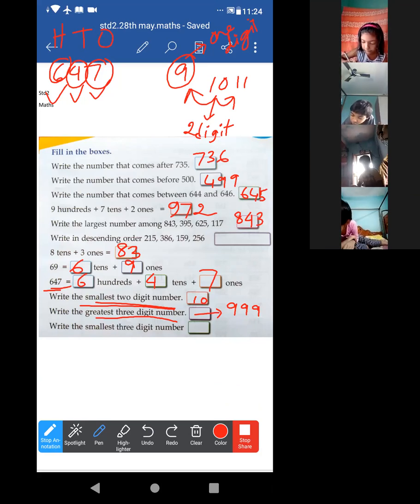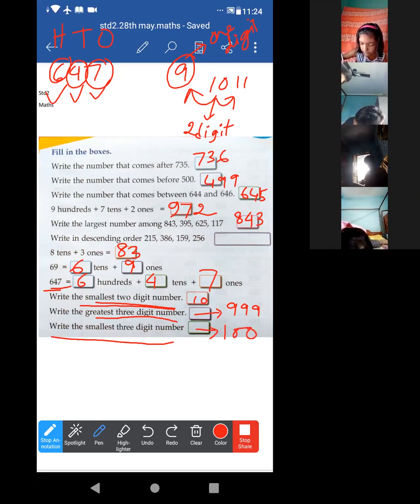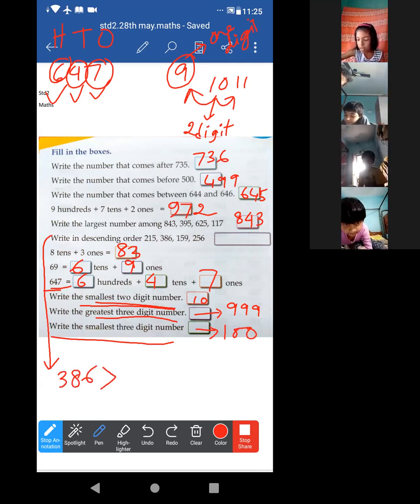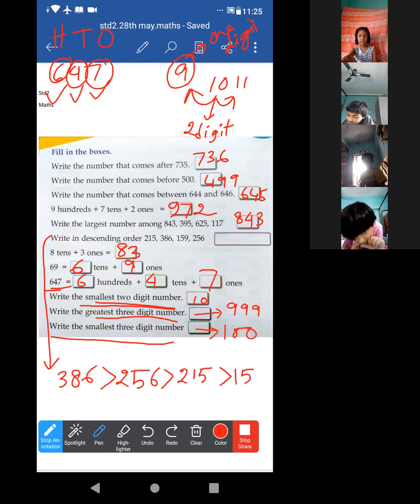Now the next one, write the smallest 3-digit number. It is 100. Acha, this one, number 6. This answer I am writing over there. If you cannot write it, just write it again. Have all of you completed this one?